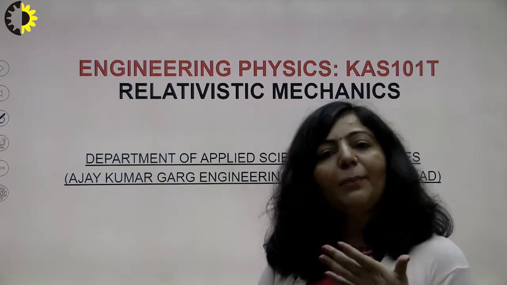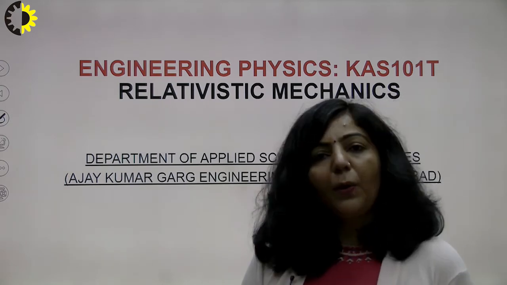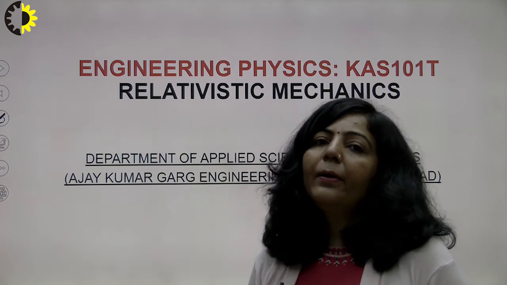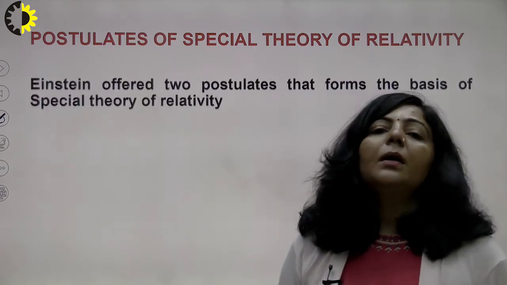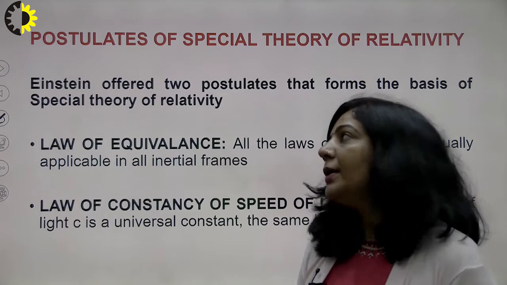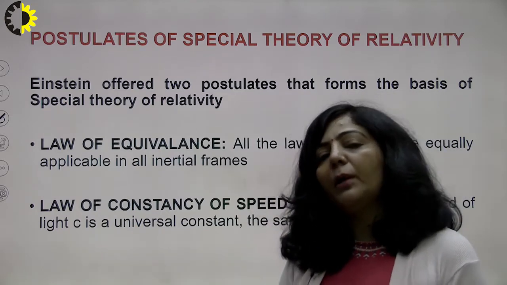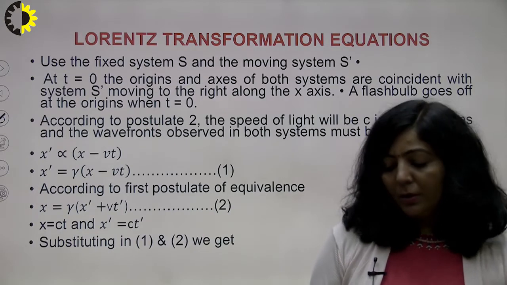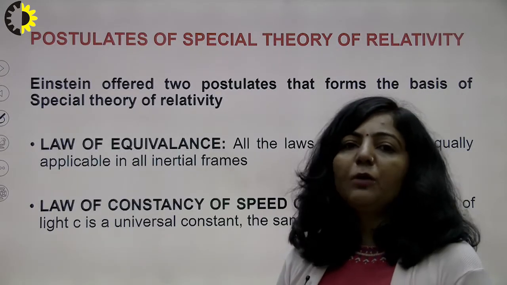So that was the beginning of the special theory of relativity, which started with Einstein's postulates. We have already discussed the 2 famous postulates. One is the law of equivalence, according to which all the laws of physics are equally applicable in all inertial frames. The second one is that the speed of light is constant in all inertial frames.